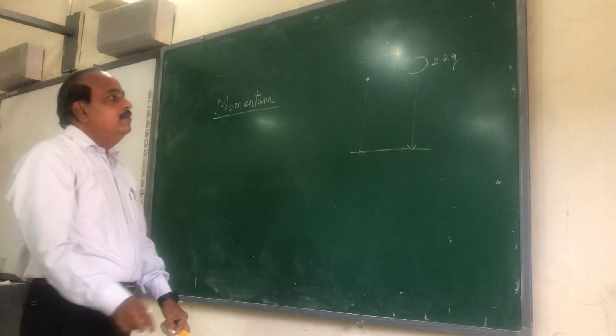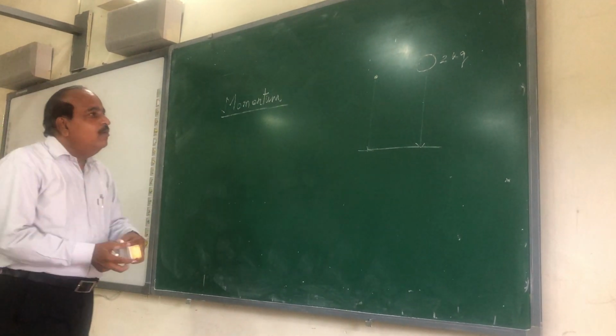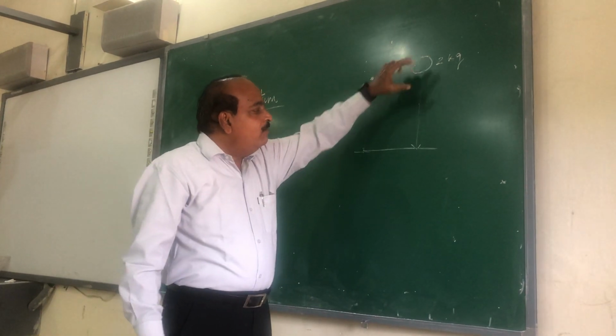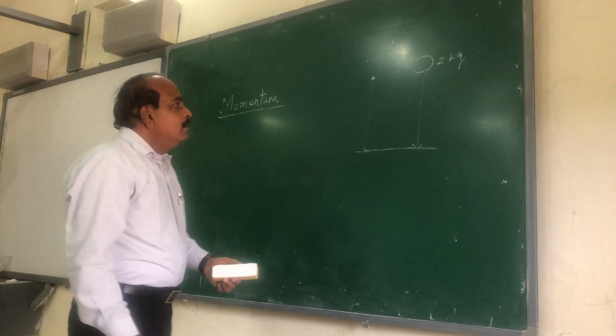Why is it so? Because the momentum the 2 kg stone has is more compared to the momentum the smaller stone has when hitting the ground.